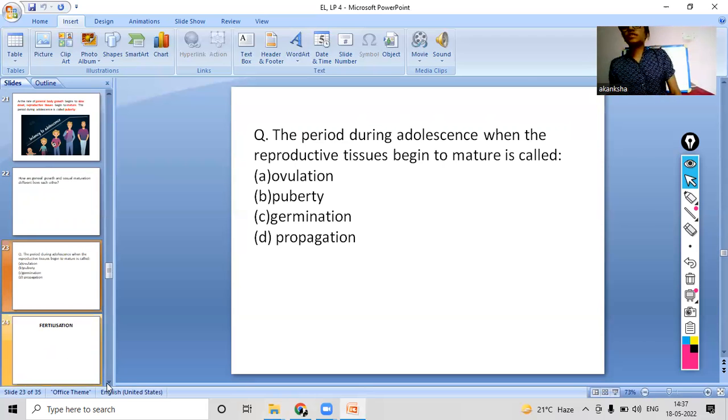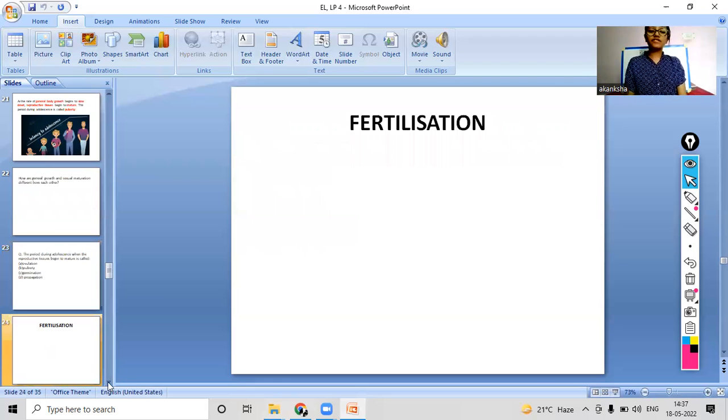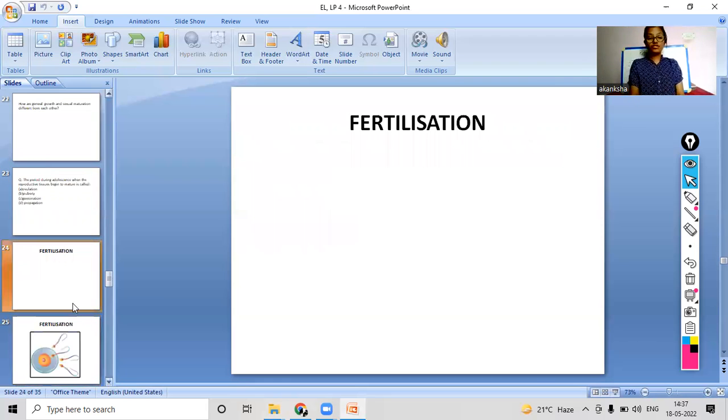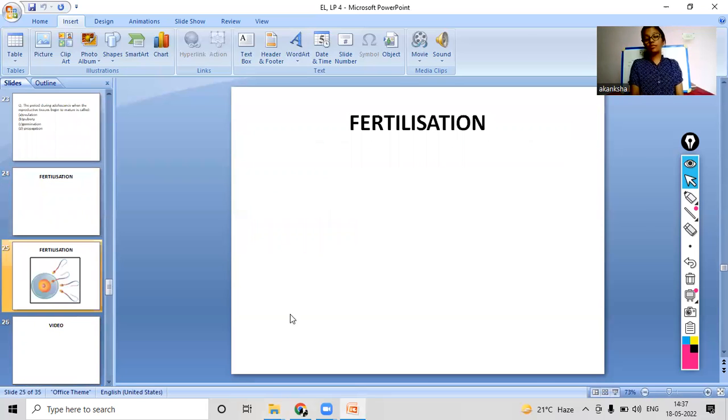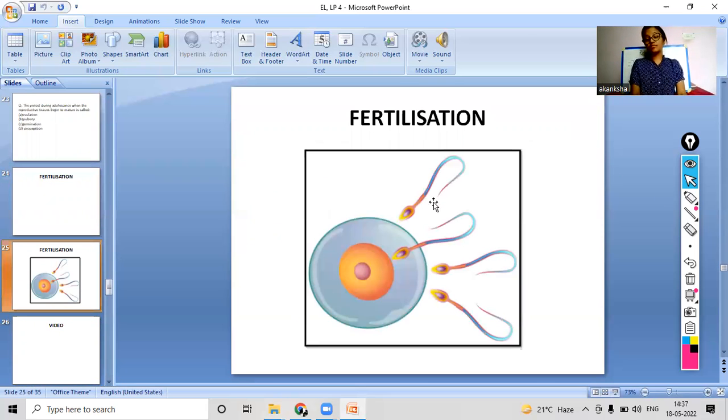So the process that happens in humans for reproduction is known as fertilization, right? What happens in fertilization is that the sperm cells from the male flow towards the egg cell and fuse with the egg cell of the female. Then there was the formation of the zygote, as you saw, then the zygote develops into an embryo, and then the embryo develops into a whole organism.